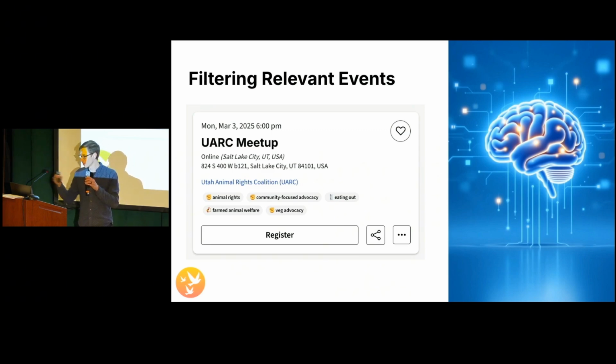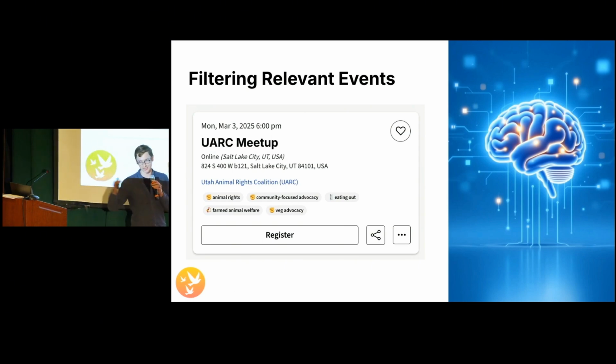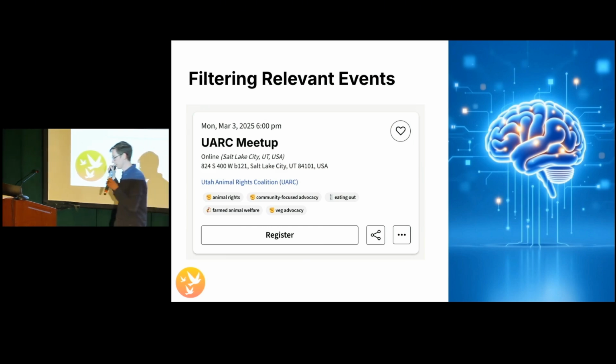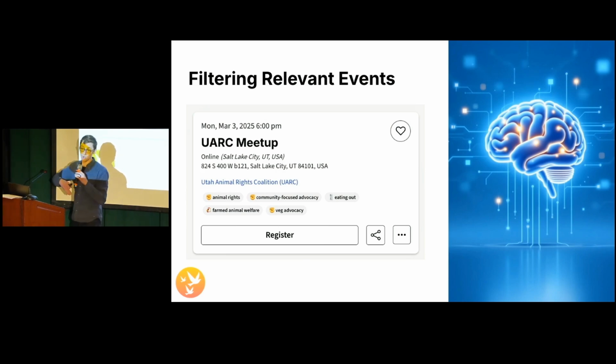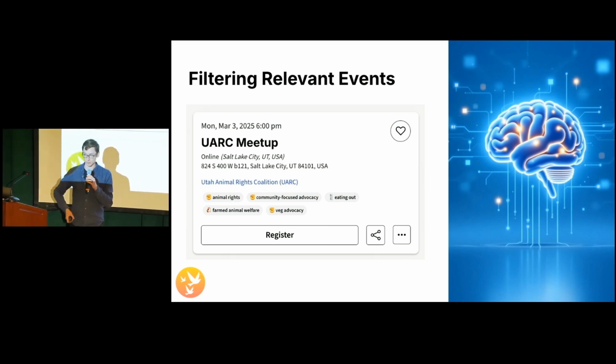like, hey, we focus on factory farming. It looks like this, this, and this. These are the kinds of things we want. These are the kinds of things we don't want. And having the API return whether it's like, yes, I think this is a relevant event, or no, we don't think this is relevant, so maybe remove it from the website.